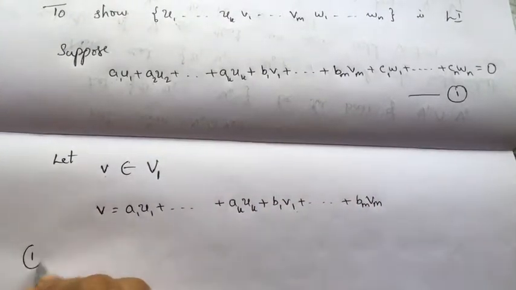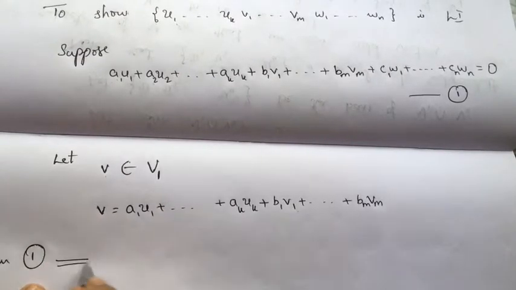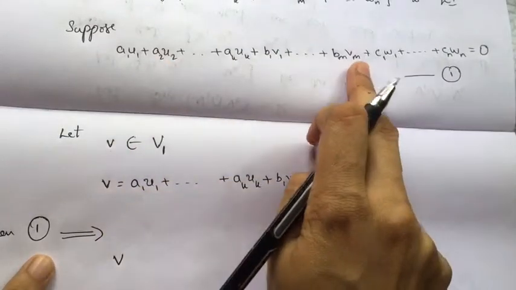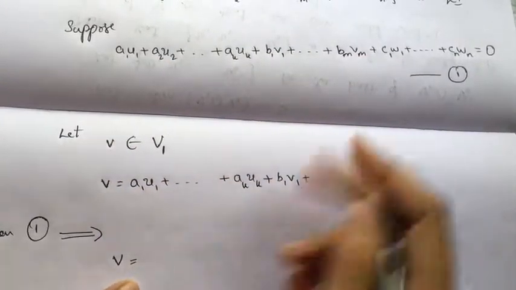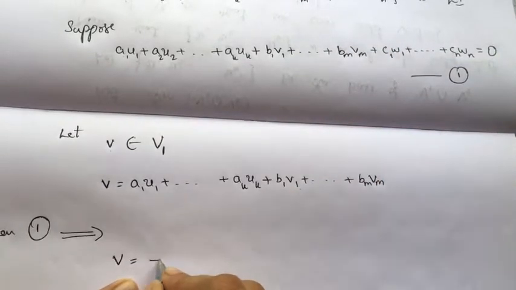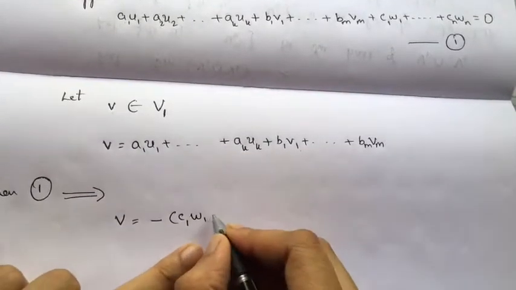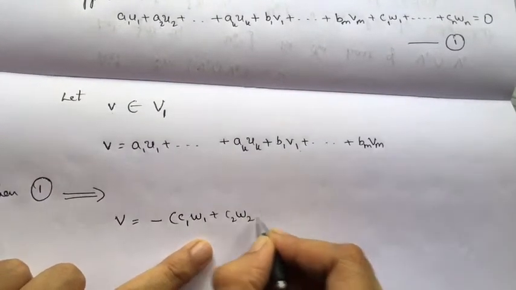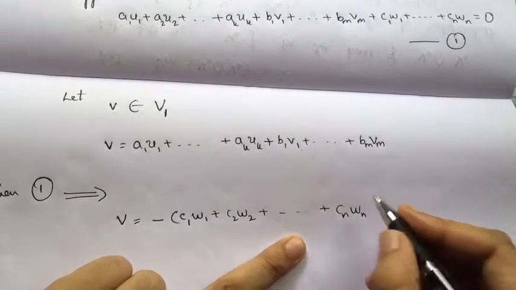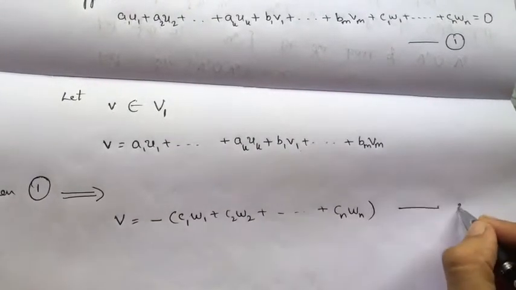So I can write expression 1 as v equal to, moving this to the right hand side, minus of c1 w1 + c2 w2 + ... + cn wn. Let me call this expression 2.